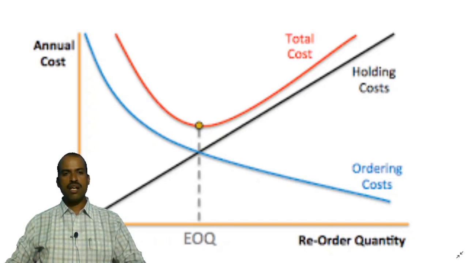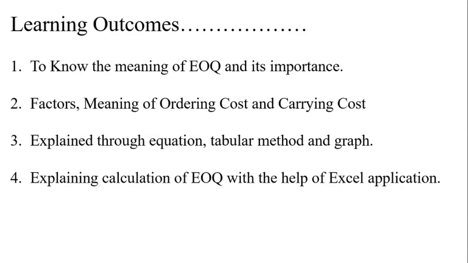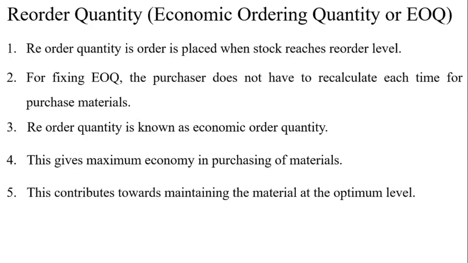These are the learning outcomes of this lesson. Now we will see the introduction and the meaning of EOQ. Reorder quantity is the quantity for which an order is placed when stock reaches reorder level.